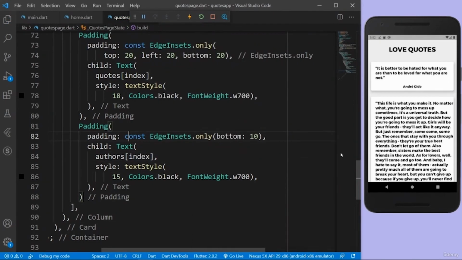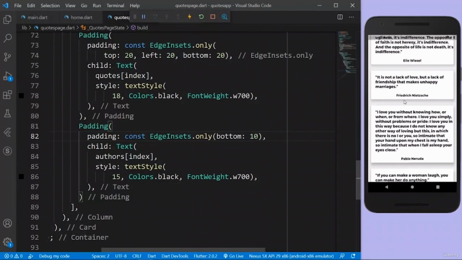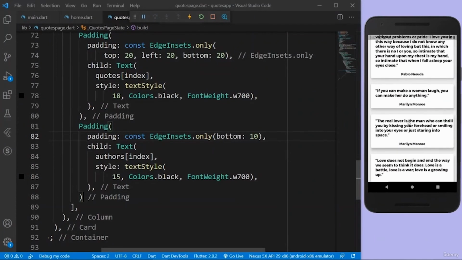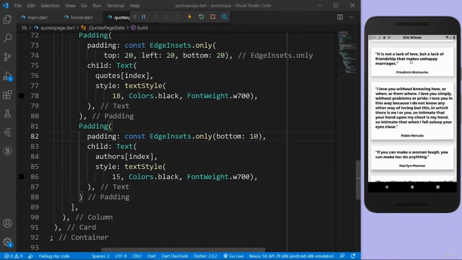Now you will see all the quotes. There you go. It is better to be hated. This is the first quote with the author name. This is the second quote, a really big quote with the author name. The third quote, the fourth quote, and so on. So we have lots and lots of quotes, and this is pretty much it for this category page.